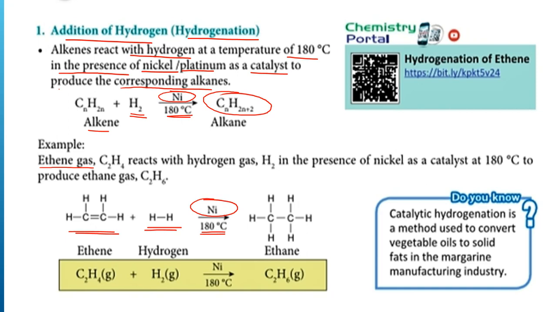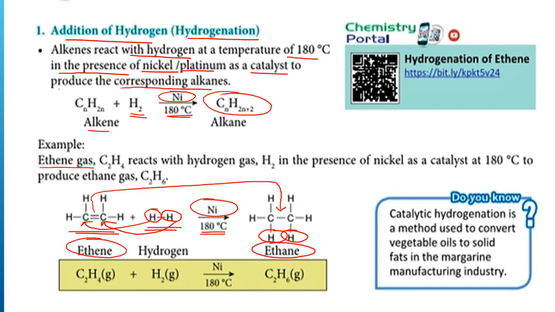So what happened? Hydrogen di sini added here, yang di sini added here. So itu double bond, dia jadi single bond. Nampak? So ini hydrogen ditambah. So ethene dia jadi alkane, ethane. Okay?